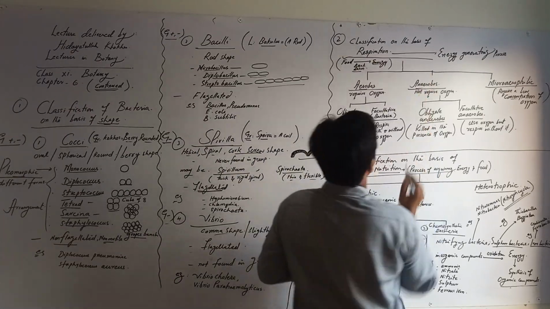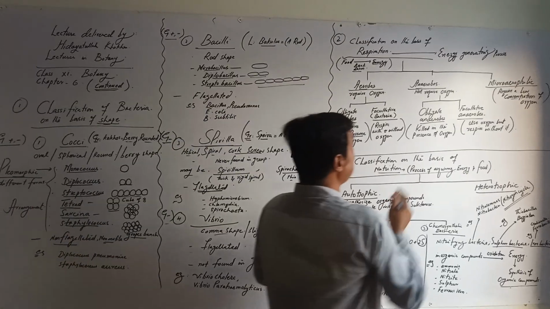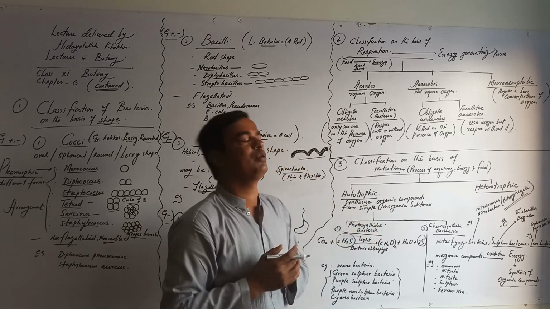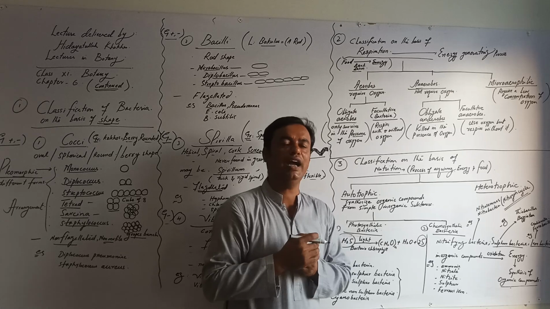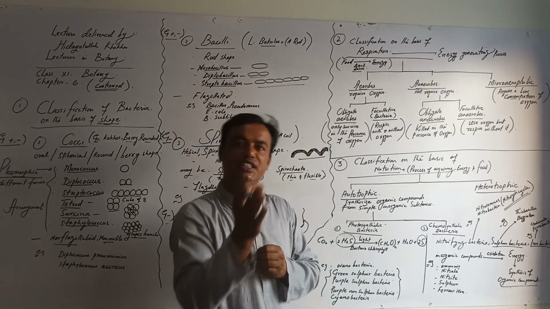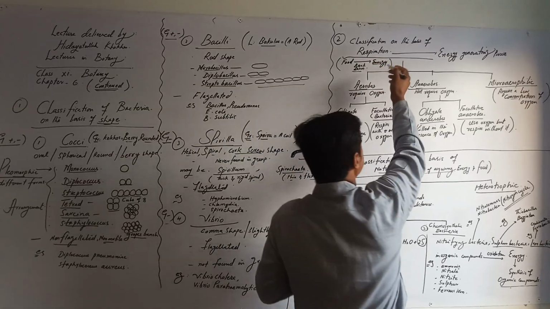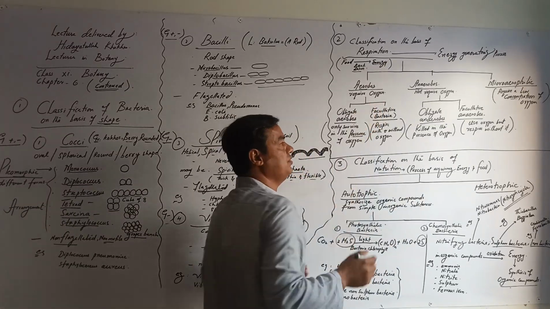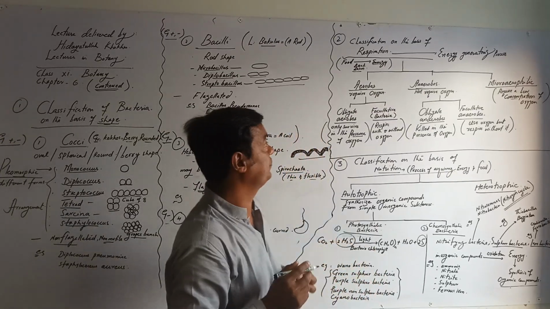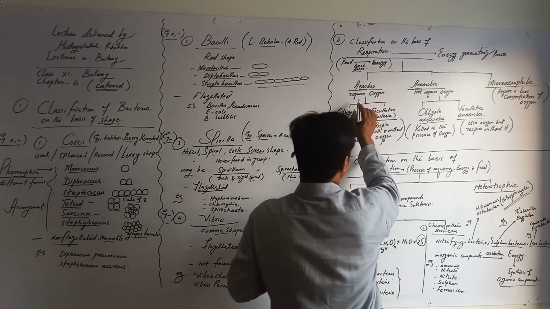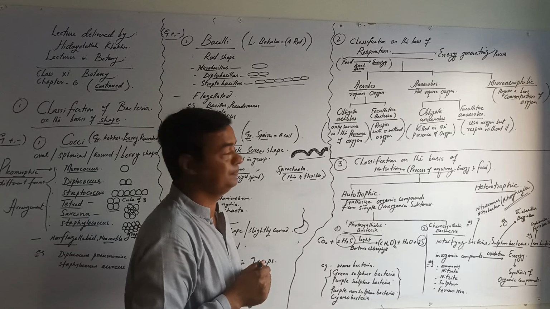Now we discuss the classification of bacteria on the basis of respiration. Respiration is basically an energy generating process. During respiration, food is broken down and energy is produced, either in the presence of oxygen or in the absence of oxygen. On the basis of respiration, bacteria have been divided into 2 major categories, aerobes and anaerobes. Aerobes require oxygen, while anaerobes never require oxygen.